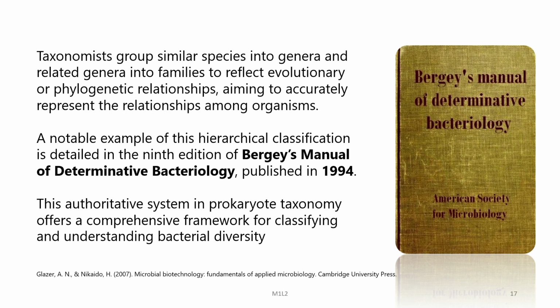Taxonomists group similar species into genera and related genera into families to reflect evolutionary or phylogenetic relationship, aiming to accurately represent the relationship among organisms. A notable example of this hierarchical classification is detailed in the 9th edition of Bergey's Manual of Determinative Bacteriology, published in 1994. This authoritative system in prokaryotic taxonomy offers a comprehensive framework for classifying and understanding bacterial diversity. For those who are interested more in the taxonomic determination of bacteria, kindly please refer to this book.